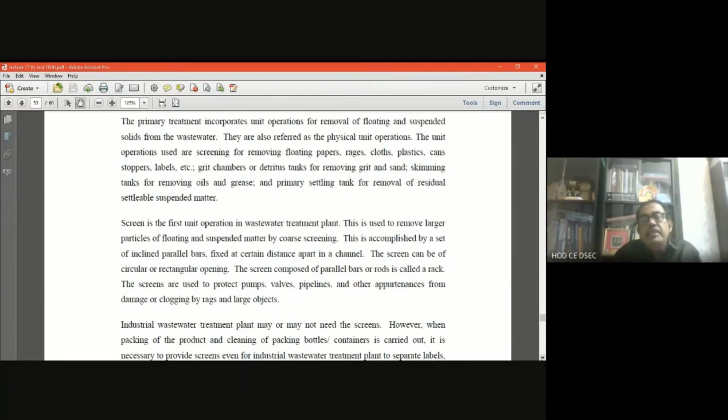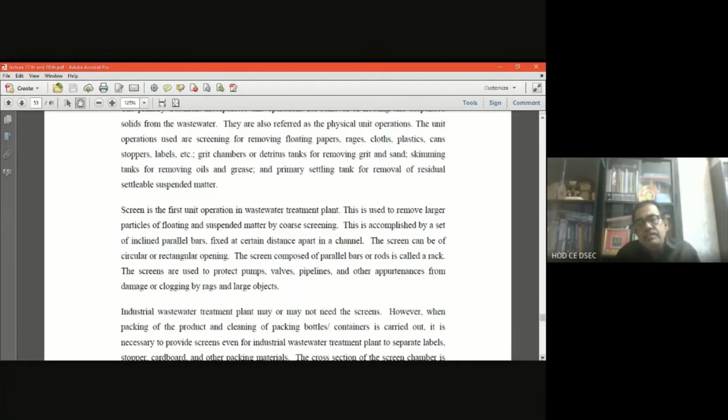These are physical unit operations because no chemical action takes place. Only the bar screen makes obstacles in the flowing water and removes floating materials like papers, clothes, plastics, cans, stoppers, labels, etc.